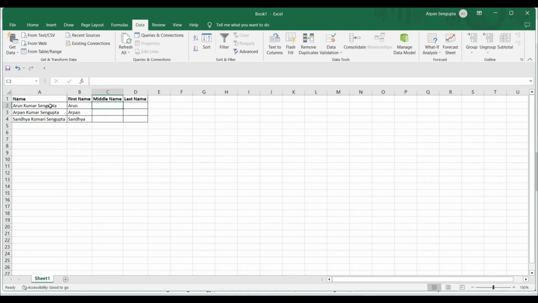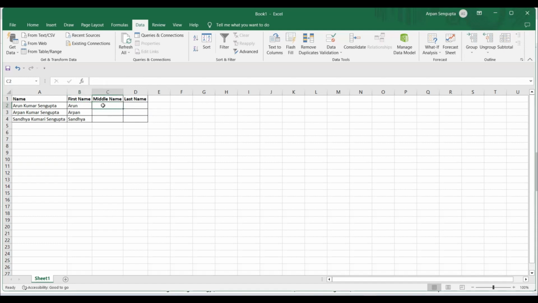Like in this case it will be Kumar Sengupta. I'll try to get this entire name, and if I can get that, then I can use the similar technique that I've used here, like Arun, to extract the Kumar part. So I'll first try to get the combination of the middle and the last name, and then I'll extract the second middle name. That is what I can think, because that would be similar to this one, right.